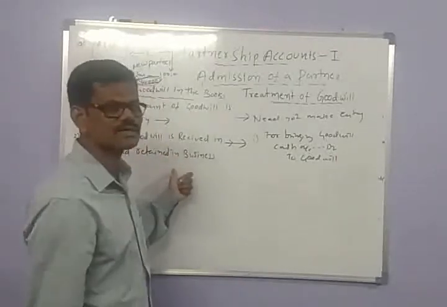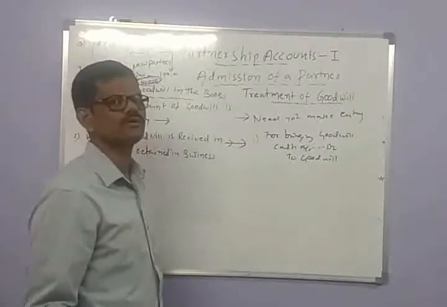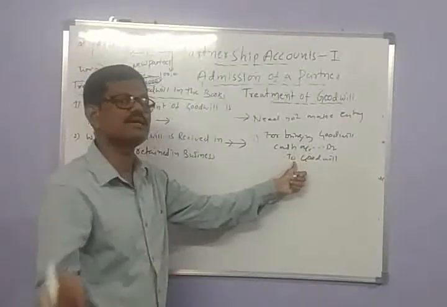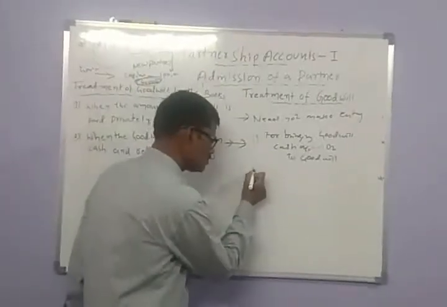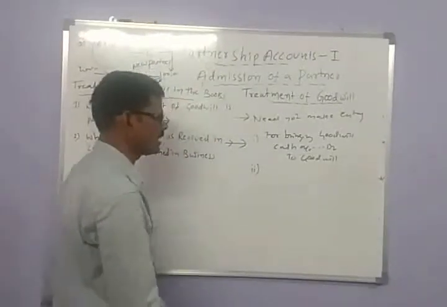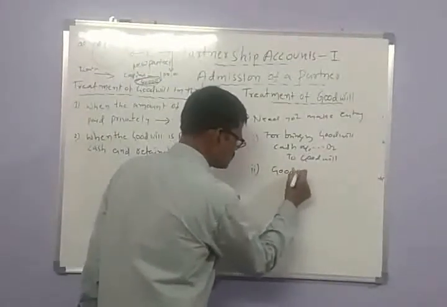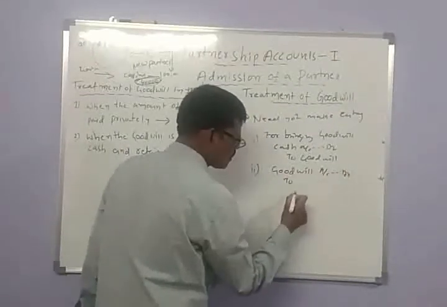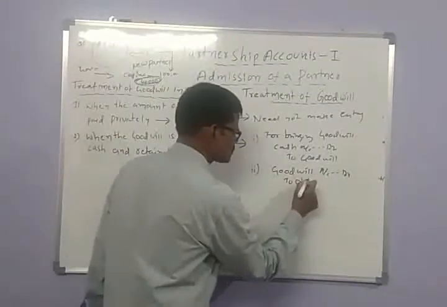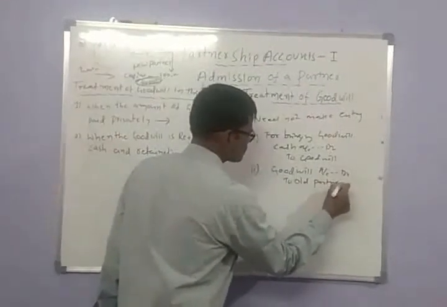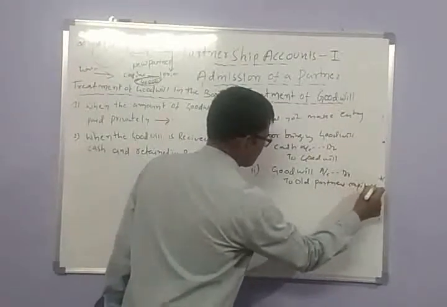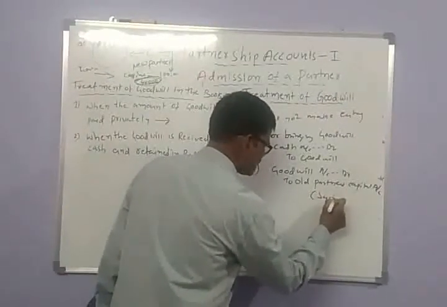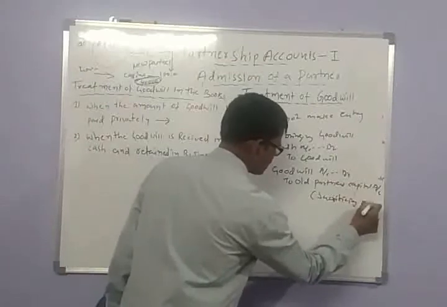And since the old partners intend to continue the amount of goodwill received in the business as additional capital, we pass another entry: goodwill account debit to old partners capital accounts, as per the sacrificing ratio.